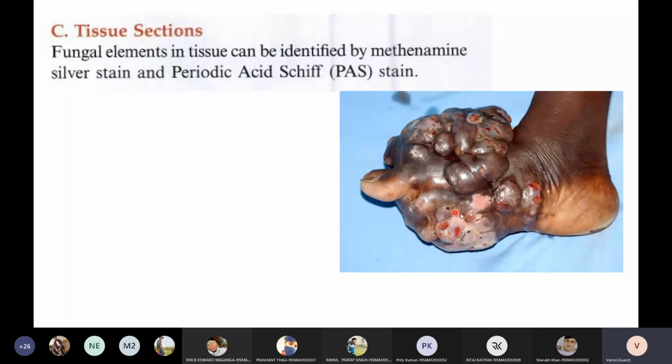There are many species of mycetoma that we will discuss in detail in the future lectures. As of now, just remember this is mycetoma. There are 4 species of mycetoma. We have Madurella mycetoma, then we have Acremonium, and so on.